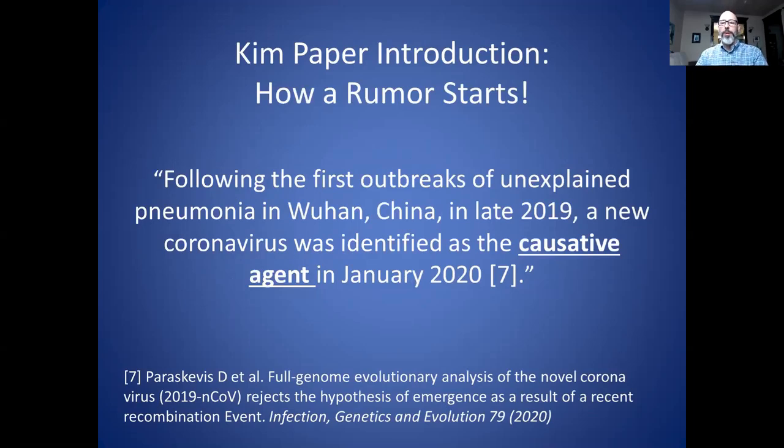But back to the Kim paper, because the Kim paper has something really problematic. And this doesn't come from the conclusion, it comes from the introduction section. In their introductory section, they said basically that a new coronavirus was identified as the causative agent of this unexplained pneumonia in January 2020. Now, this is a very bold statement. And as you saw, the conclusions of the other two papers, which came before this, didn't make any such statements based on their research. So this is reference number 7, is where this declarative statement about it being a causative agent comes from. And that reference is listed at the bottom of this slide.